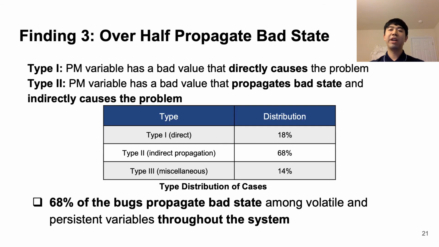For our third finding, we observed that over half of the PM hard faults propagate bad state. Here we can see a categorization of the PM faults, where type 1 refers to faults where a PM variable has a bad value that is a direct cause of the problem. Type 2 refers to faults where a PM variable propagates a bad value and doesn't directly cause a problem. And finally, type 3 refers to miscellaneous faults, such as memory leaks. We can see that 68% of the bugs are type 2 and indirectly propagate bad state throughout the entire system.